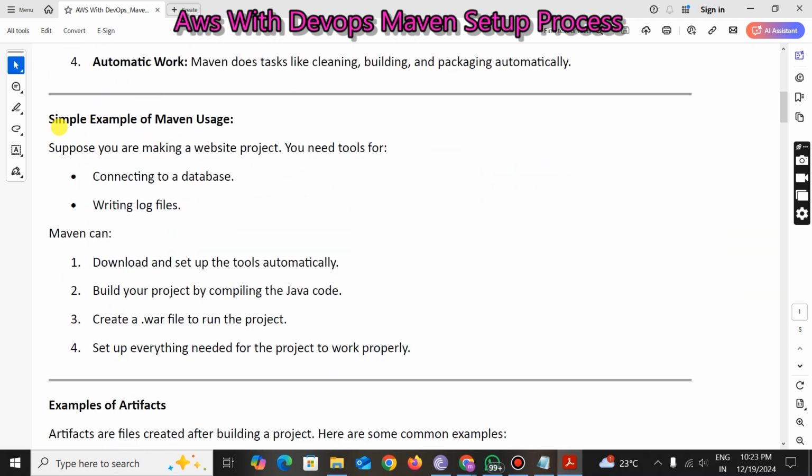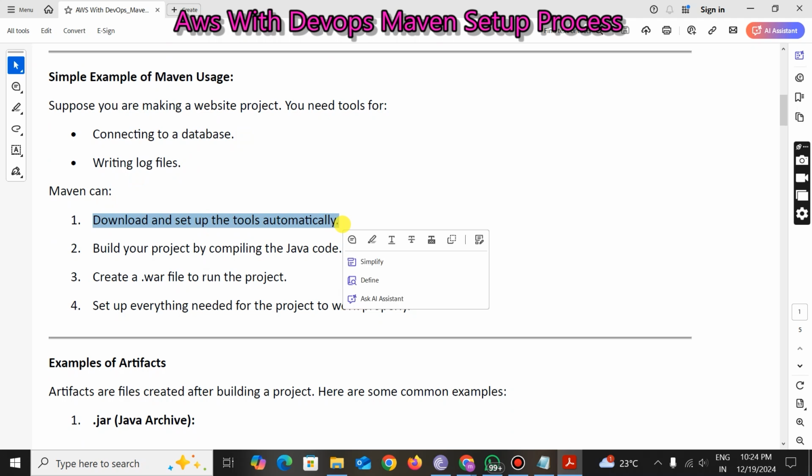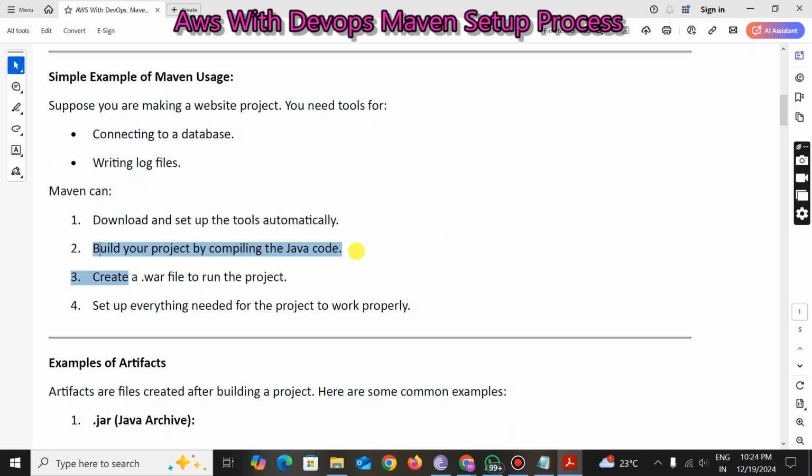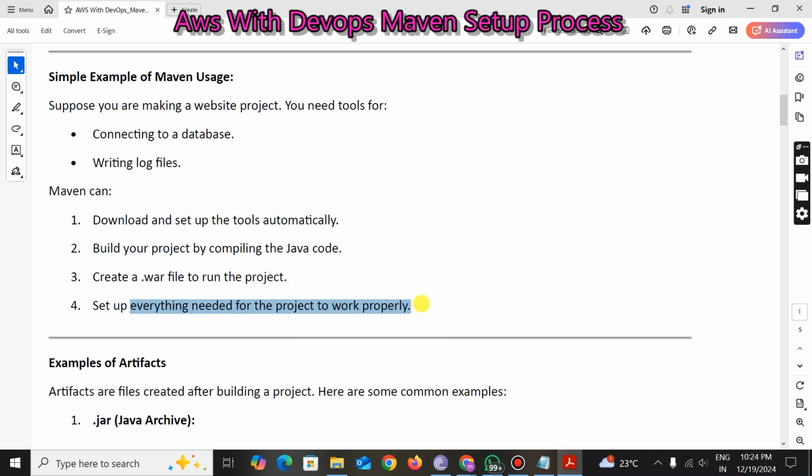A simple example of Maven usage. Suppose you are making a website project, you need some tools, for example, connecting to the database, writing log files, or else. Maven can download and set up the tools automatically. Build your project by compiling Java code. You can create an artifact, right? This .war is the example. To run the project, set up everything needed for the project to work properly.